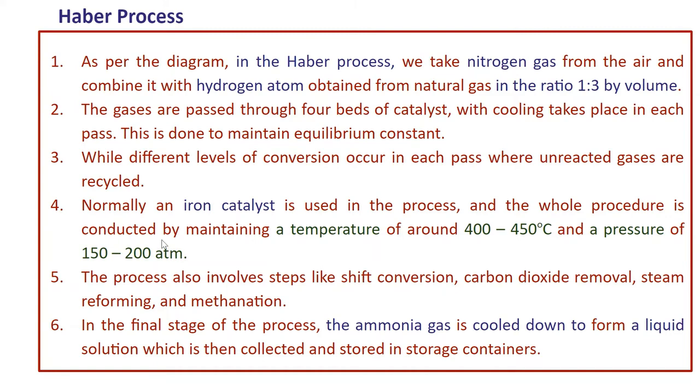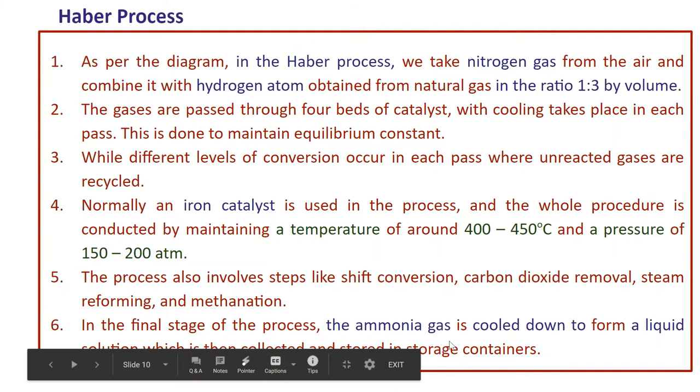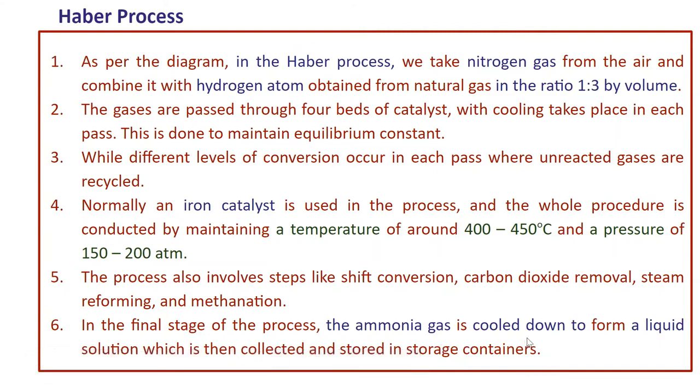N2 reacts with 3H2 to give 2NH3. That means the ammonia gas is cooled down to form a liquid, which is then collected and stored in storage containers. So the catalyst used is iron, the temperature is 400 to 450 degrees Celsius, and the pressure is about 150 to 200 atmospheres.